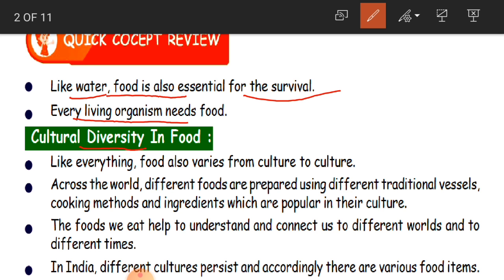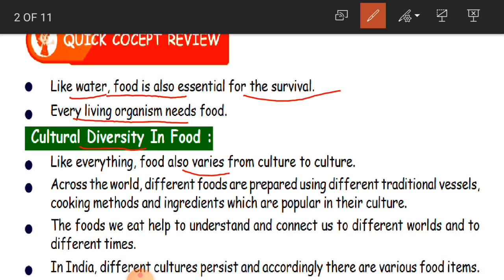In the same way, we have cultural diversities in food also. There is a difference in the food also; it differs from state to state, place to place, country to country. Okay children, clear? Yes, like everything, food also varies from culture to culture.